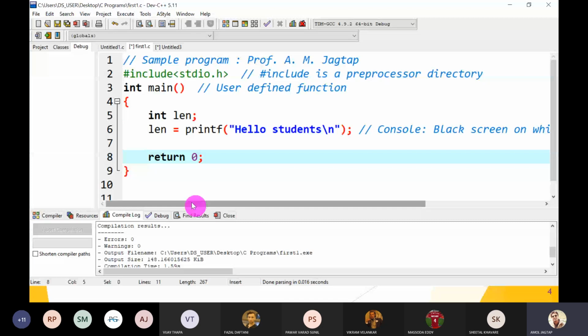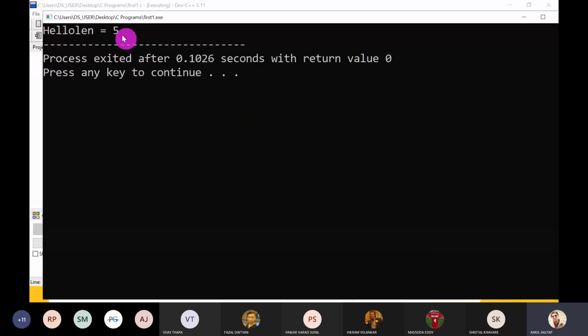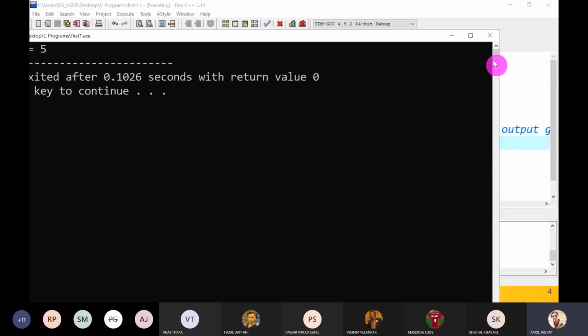Suppose I shorten this string, so it is very easy for you to calculate. What happens? First, printf hello gets displayed on the console, and then the length is returned. So what is the length? 5. So 5 is caught into the variable length, and length is equal to %d. Here the output is hello 5. I have compiled it. There is no error or warning, and then run it. So the output is hello length is equal to 5. Yes, great.